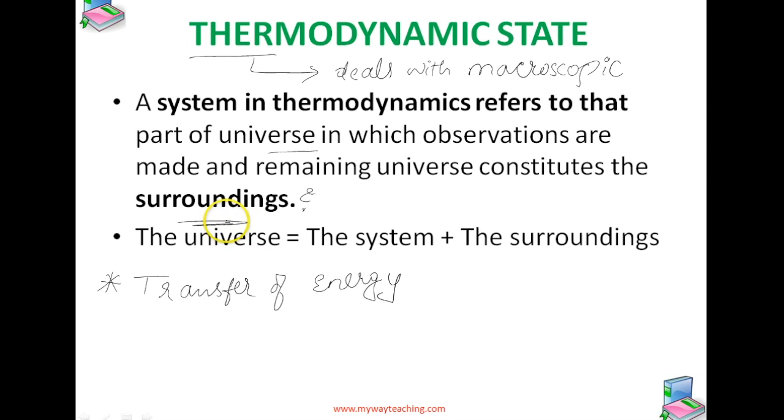The surroundings include everything other than the system. The system and the surroundings together constitute the universe. Here, what is the universe? The system plus surroundings is called the universe. So this is about thermodynamics: what you mean by universe, system and surroundings.